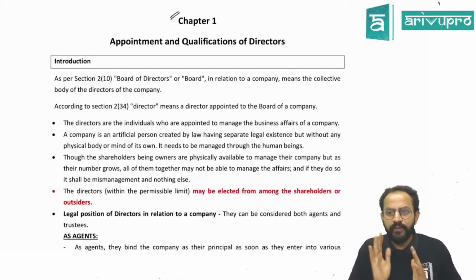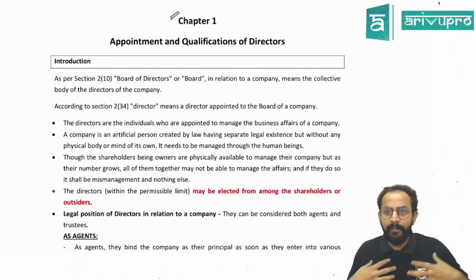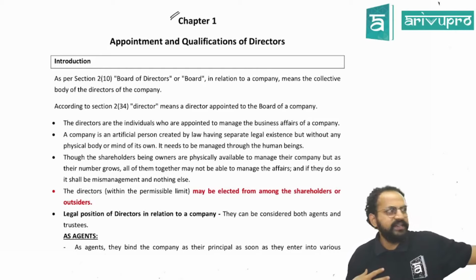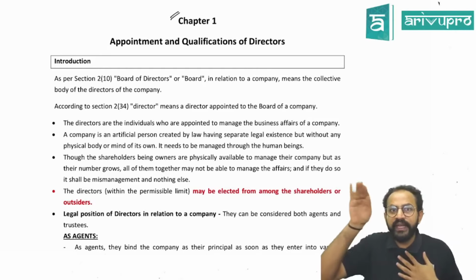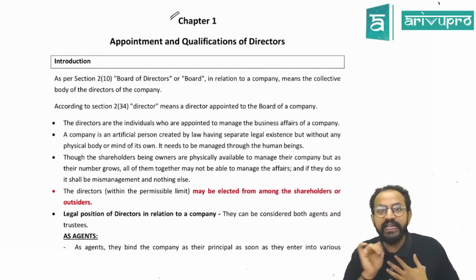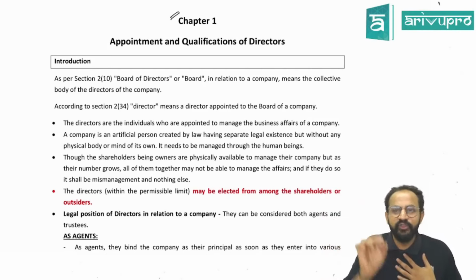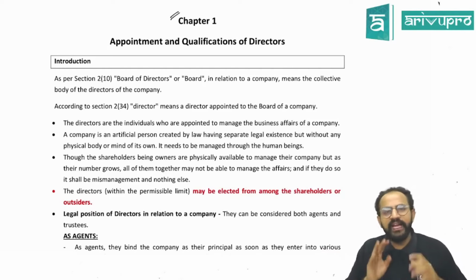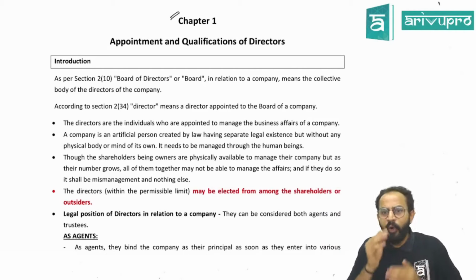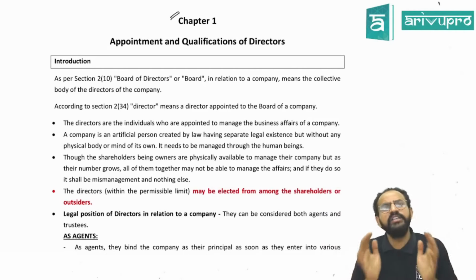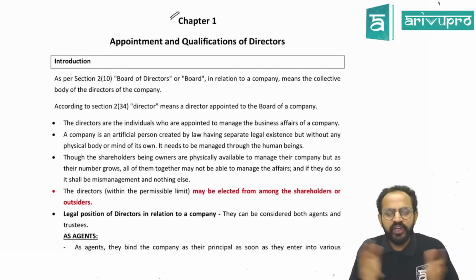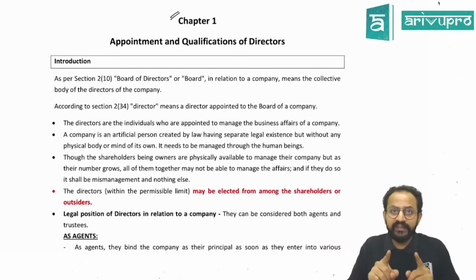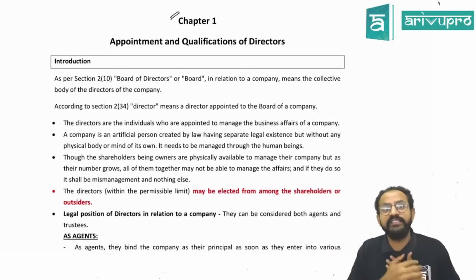Okay sir. So the directors are appointed as agents of the company. If the company wants to enter into any contract, on behalf of the company the directors will sign the contract, which will bind the company. And not only that, the company over a period of time will earn many properties. Sir, who will take care of these properties? That time the directors only will act as trustees.